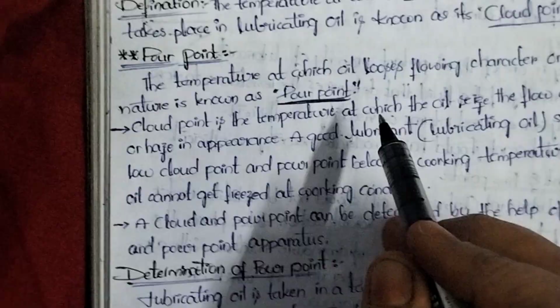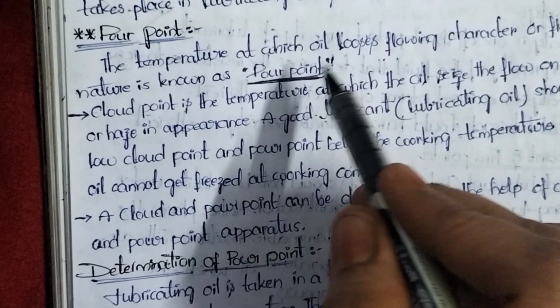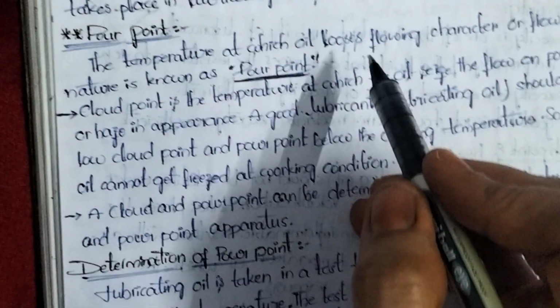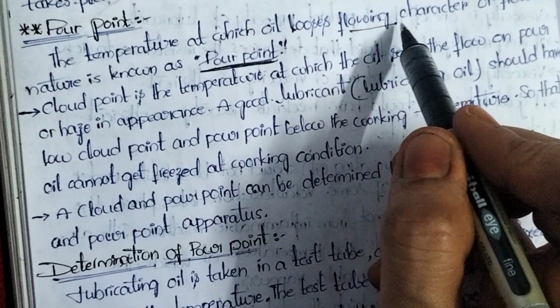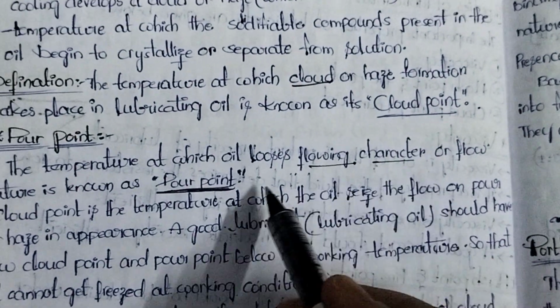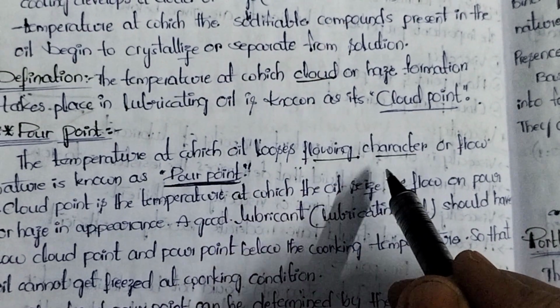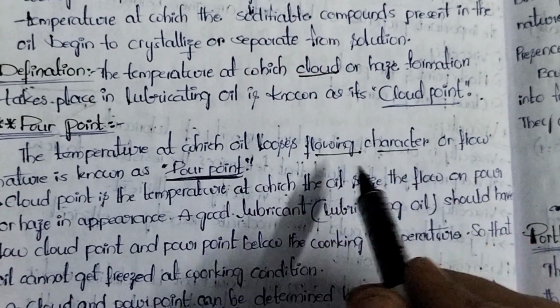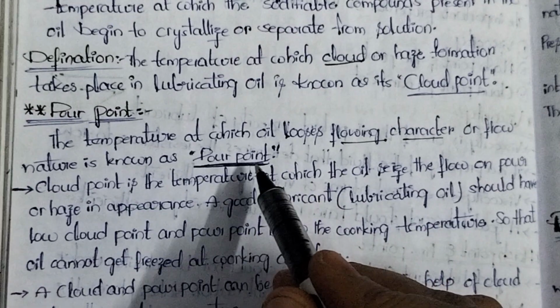What is pour point? Whenever that liquid is converted into solid, it loses its flowing nature. The temperature at which oil loses its flowing nature is known as the pour point.